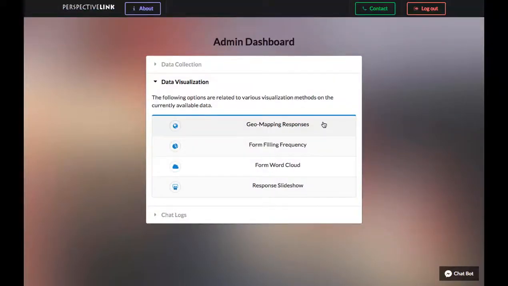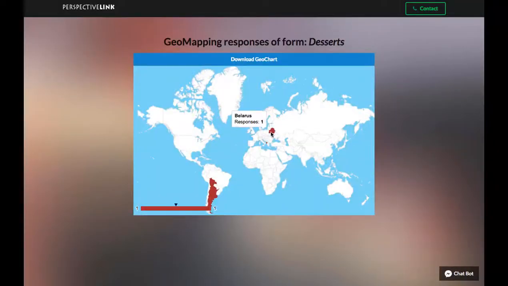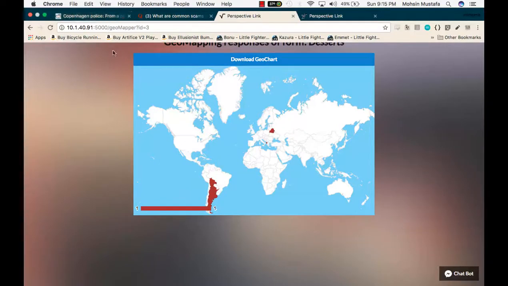Okay, so now we look at the data visualization aspect. The first visualization we have is geomapping responses. This shows us a map displaying the locations from where the users fill out our forms. So for this, form ID is 3, and then we get a geo chart. Belarus has 1 response, Albania has 1 response, and so does Argentina. And it's possible for us to even download the image.